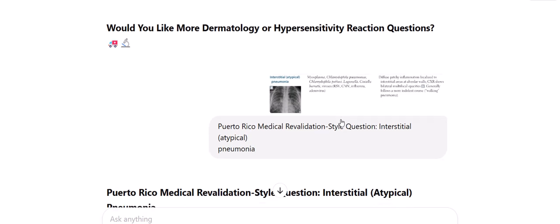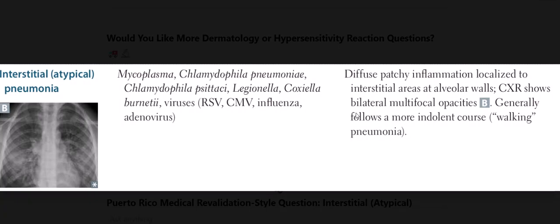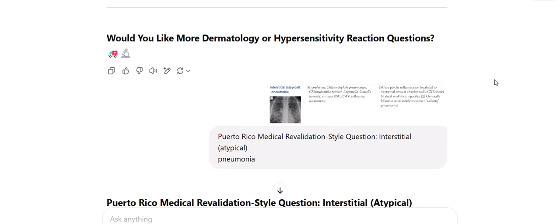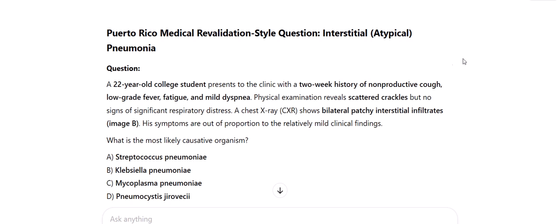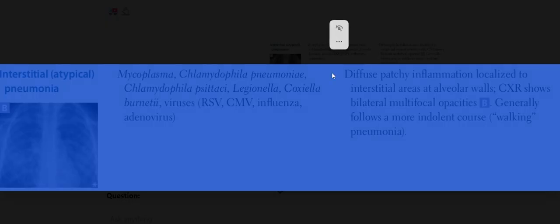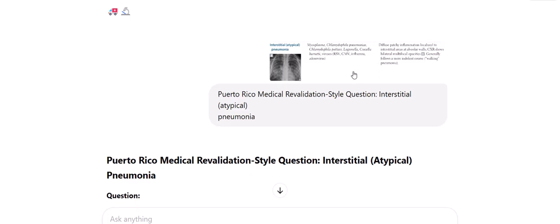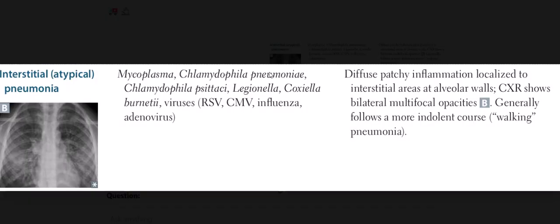Puerto Rico medical revalidation style question, interstitial atypical pneumonia. Question: a 22-year-old college student presents to the clinic with a 2-week history of non-productive cough, low-grade fever, fatigue, and mild dyspnea. Physical examination reveals scattered crackles but no signs of significant respiratory distress. A chest X-ray, CXR, shows bilateral patchy interstitial infiltrates, image B. His symptoms are out of proportion to the relatively mild clinical findings. What is the most likely causative organism?